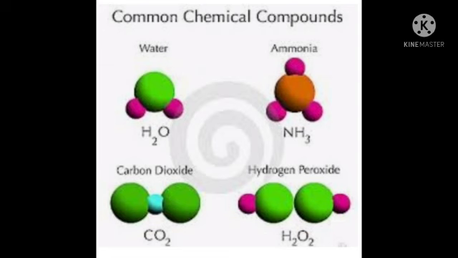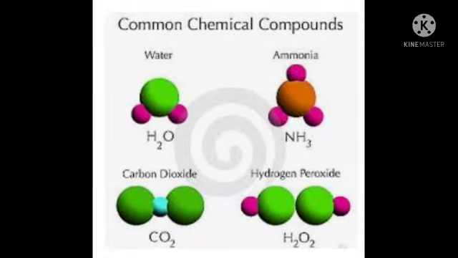What is a compound? A compound is a substance that is formed when two or more elements combine chemically. See, the smallest particle of a compound is a molecule which shows all the properties of that compound. However, the properties of a compound are entirely different from those of its constituent elements.